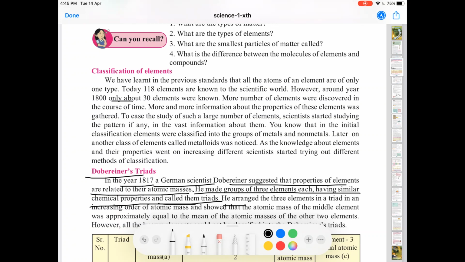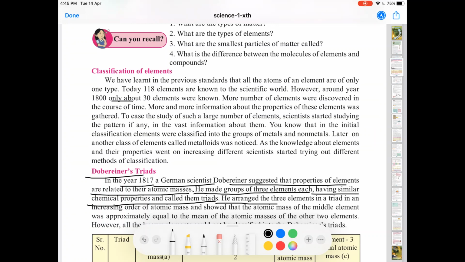He arranged the three elements in a triad in an increasing order of atomic mass. So we have to get these three points, very important. Dobereiner made groups of three elements each having similar chemical properties and called them triads.